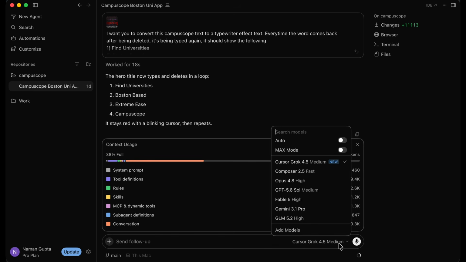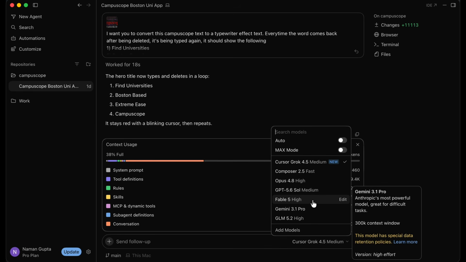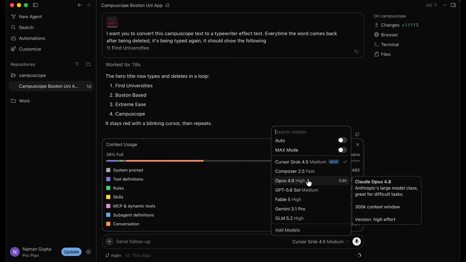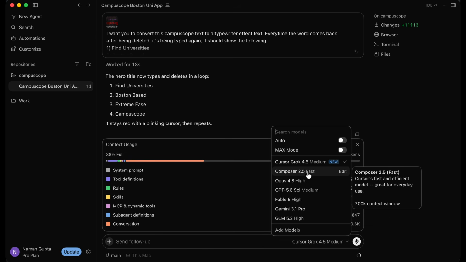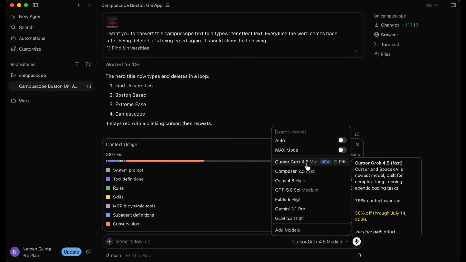So for example, right here, Fable 5 has a 300K context window, and Opus 4.8 also has a 300K context window. But Composer 2.5 has a 200K context window. Now for Grok 4.5, I've currently configured it at 256K context window, but you can take it all the way up to 500K context window if you go to max. So each model has its own context window.